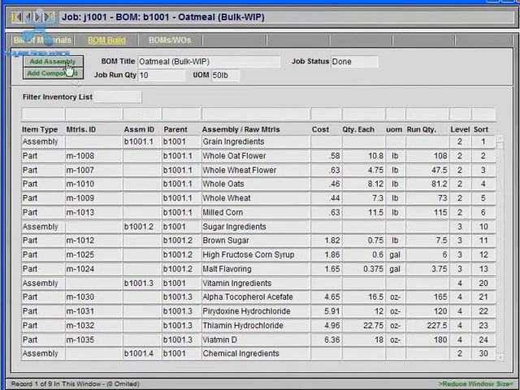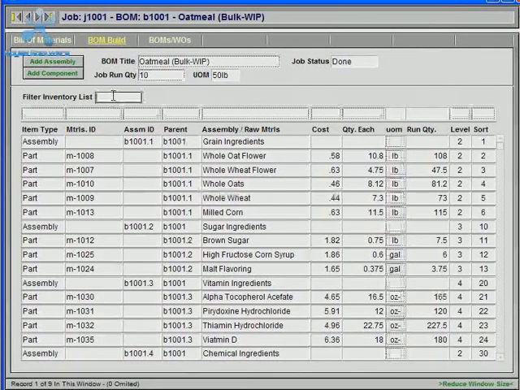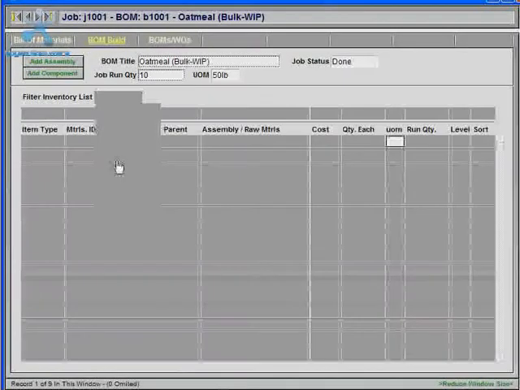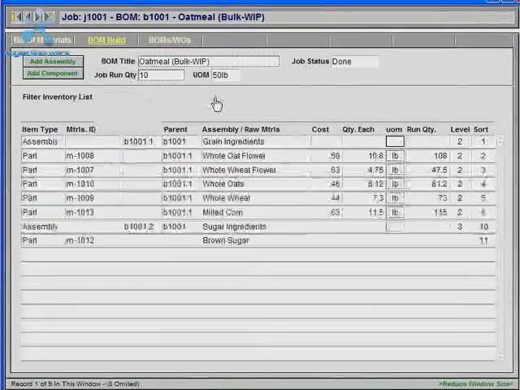From the BOM build view, you can add assembly records, which are the headings on a bill of materials, and you can add the components that go into the sub-assemblies, which are materials items. And then to choose materials items, you would choose the type of items using the filter inventory list. So for instance, if I just wanted to show all vitamins, I would filter the list by vitamins.